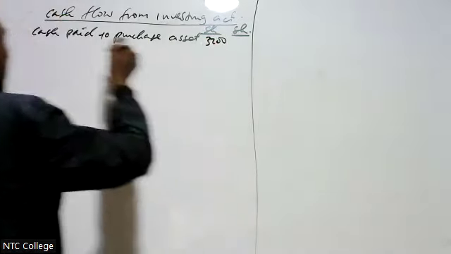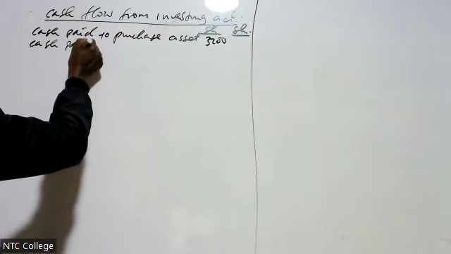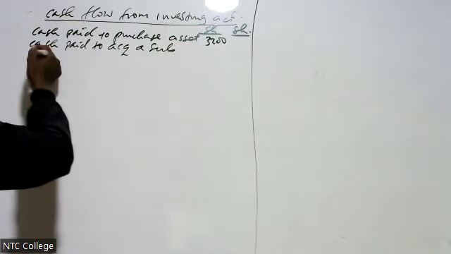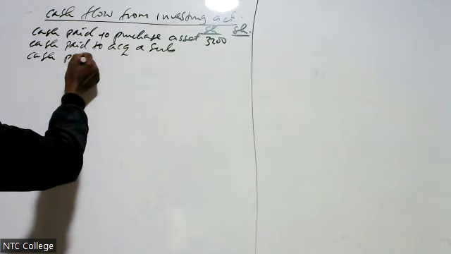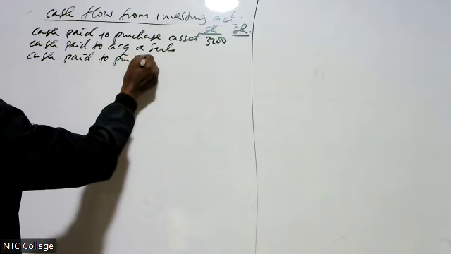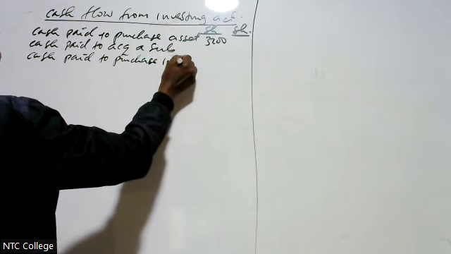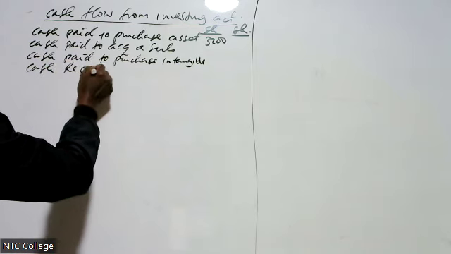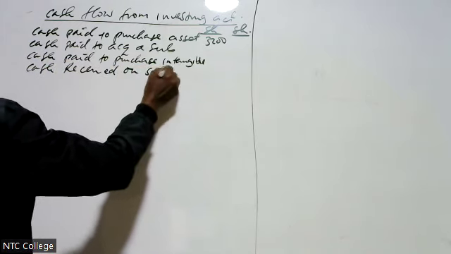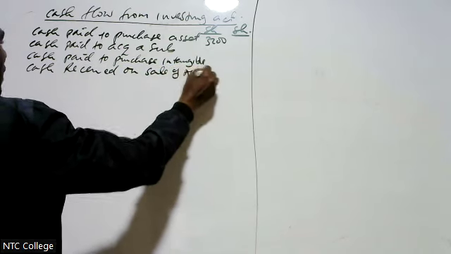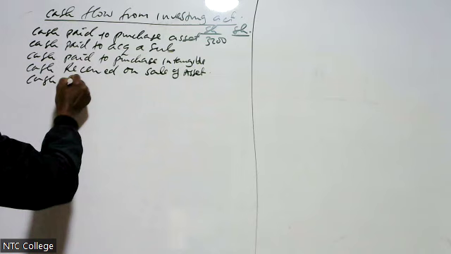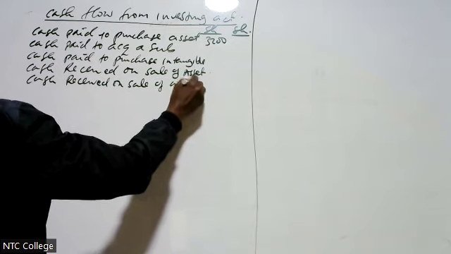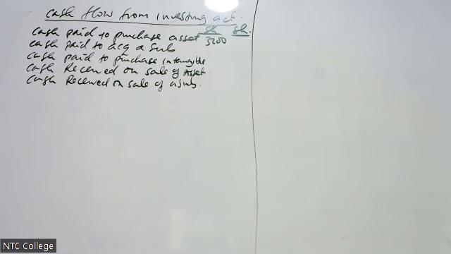Then we go to cash paid to acquire a subsidiary, of which we have not done. We go to cash paid to purchase intangible assets, and we go to cash received on sale of assets, cash received on sale of a subsidiary.